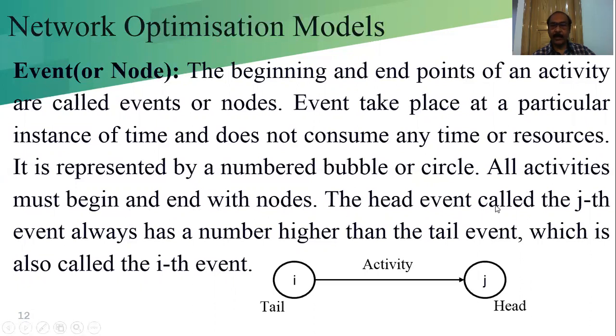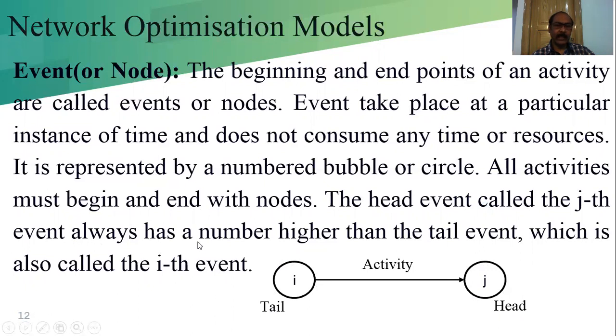In this case, this is the head event, where the activity is completed. That is, the end node is known as the head event, and the start event is known as the tail event or the tail node. This is the tail node and this is the head node. In this diagram, the jth node is the head node, or we can say the head event. And the ith event is the tail event or the tail node.